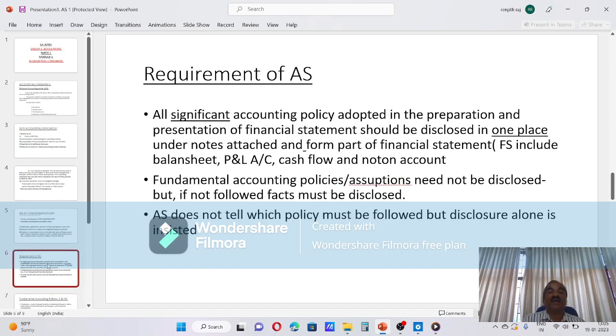Then the requirement of AS. What this AS says is the cardinal major element.